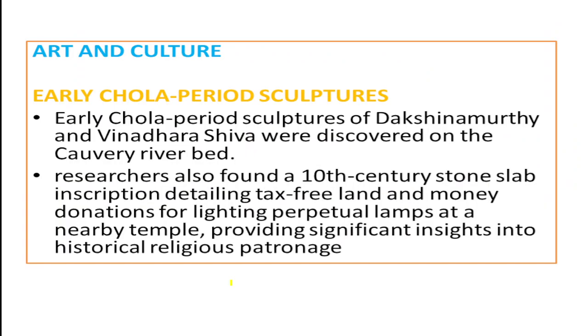Next sample topic, art and culture segment. Early Chola period sculptures, here the Dakshinamurti and Vinadhara Shiva, were discovered recently in the Kaveri river bed. Okay, researchers also found a 10th century stone slab inscription which details tax-free land during that period, money donations for lighting perpetual lamps at a nearby temple, right? Providing significant insights into historical religious patronage. Okay.